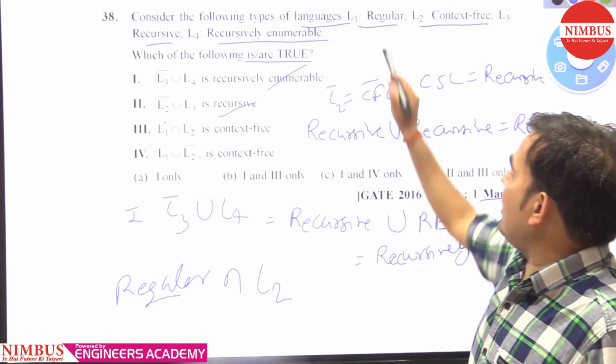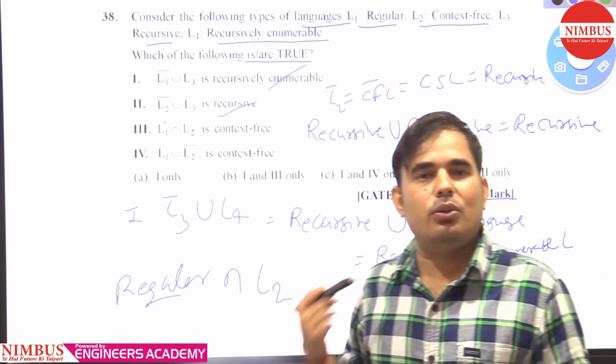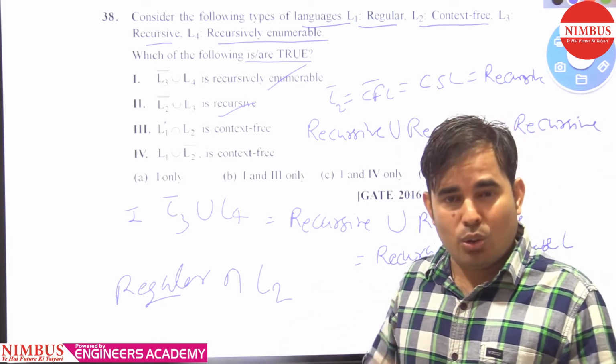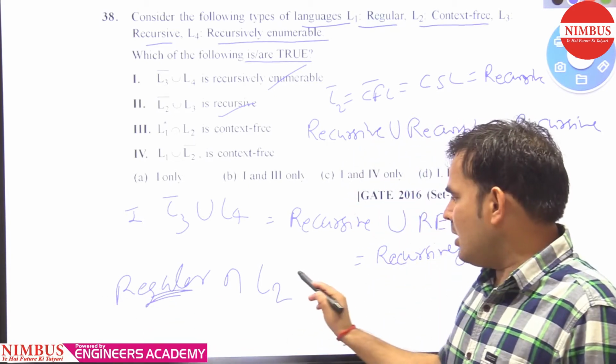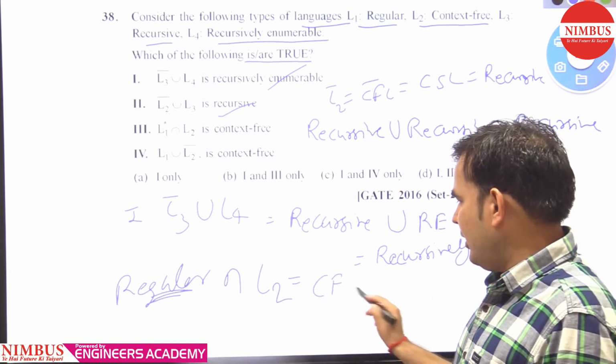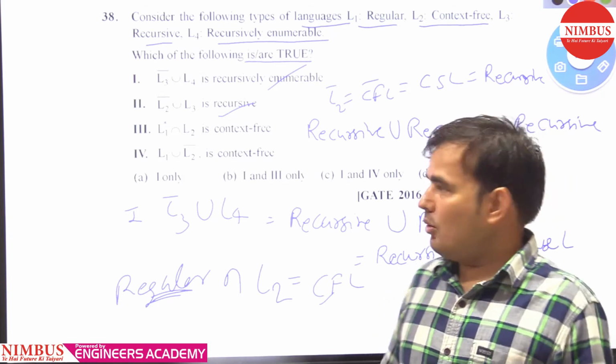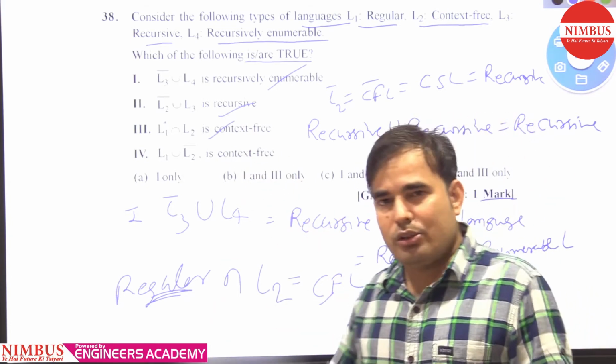Then intersection with L2, and L2 is context free. As we know, context free languages are closed under intersection with regular languages, so it will definitely give you context free. So the third statement is also correct.